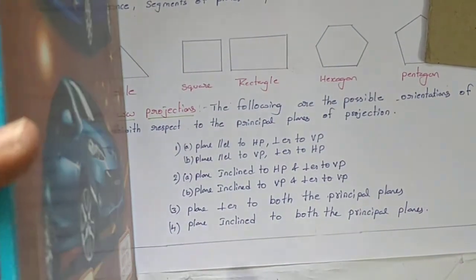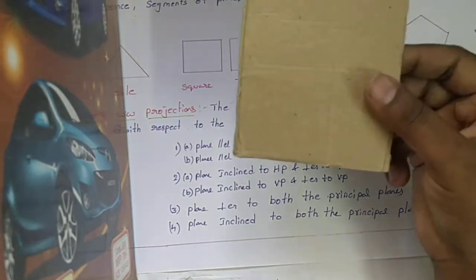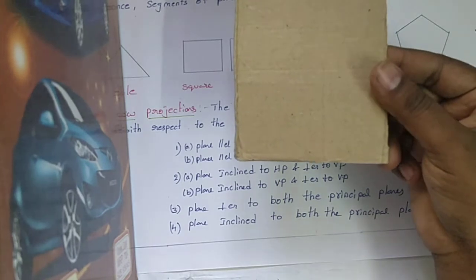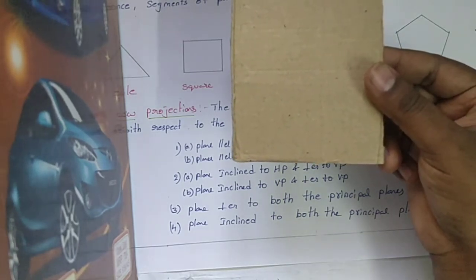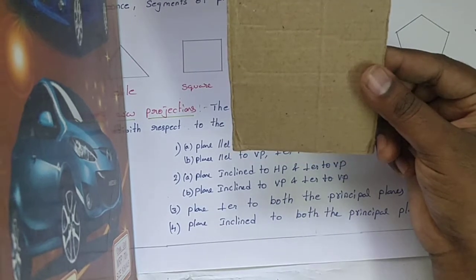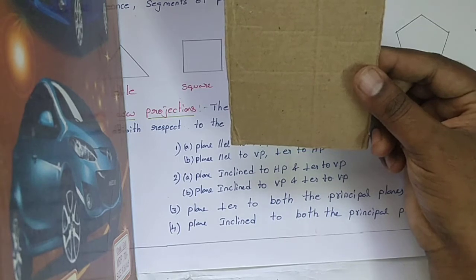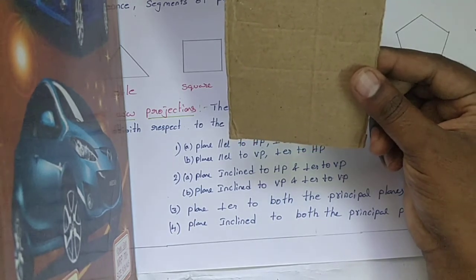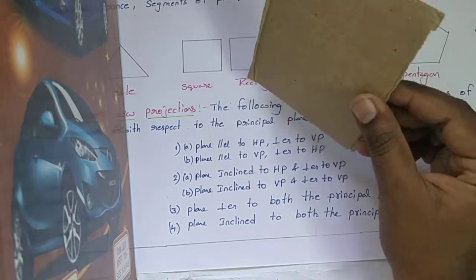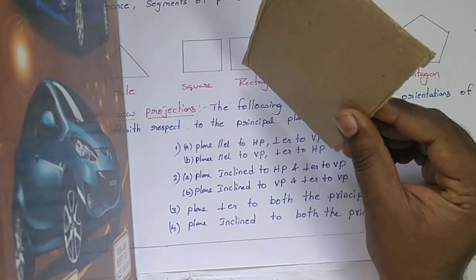Now coming to the last condition, the plane inclined to both the principal planes. Suppose this is the plane, parallel to HP and perpendicular to VP. If you give some inclination with respect to HP, it is called inclined to HP and perpendicular to VP. Suppose I tilt this with respect to the horizontal plane like this. Now it is inclined to HP and inclined to VP.